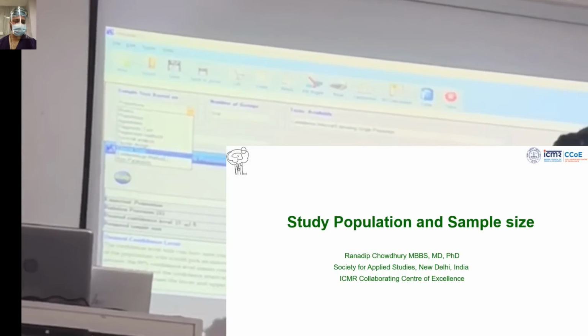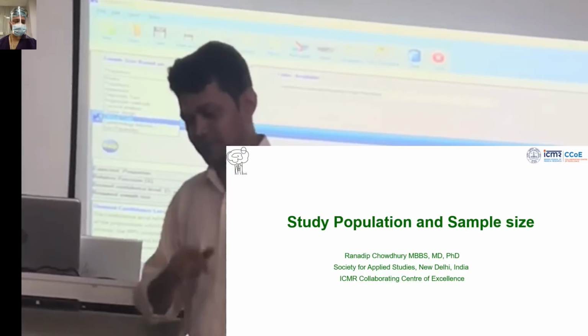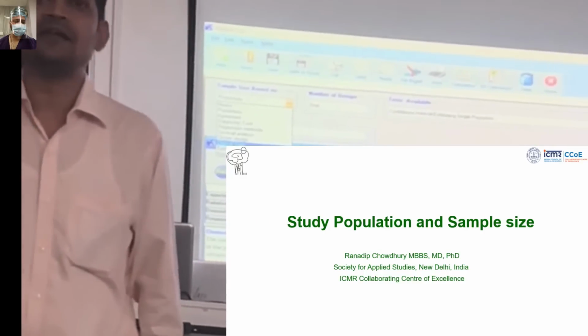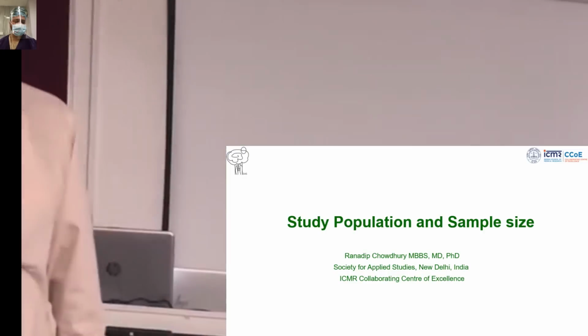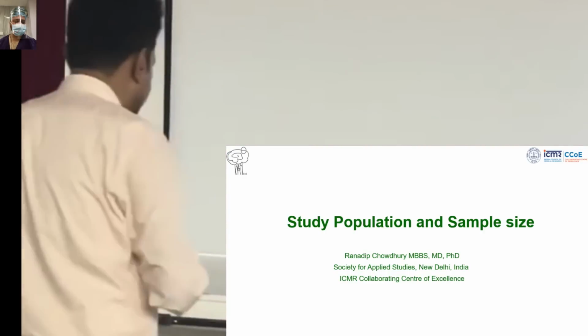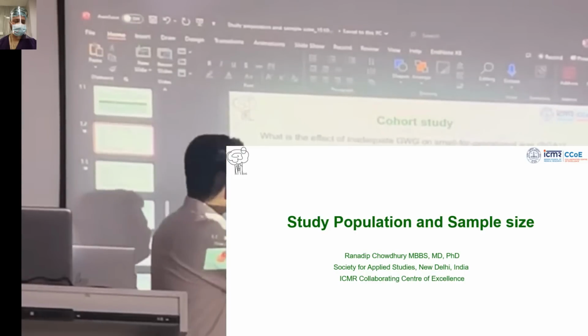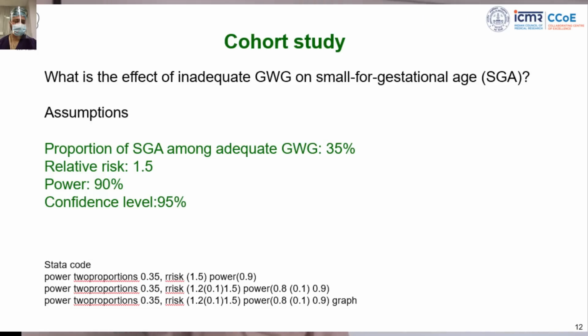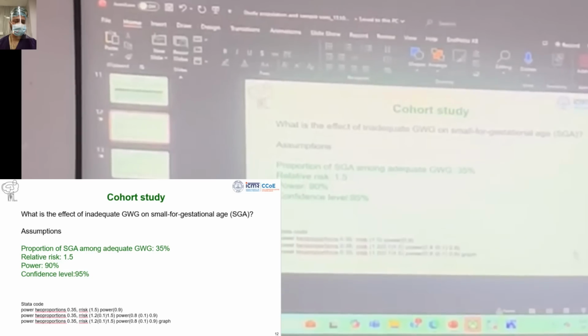What is the next question? That RR you take as 1.5, 2.1. How do we decide that? It is totally dependent on your subject expertise and what is there in the literature. One example I gave you: the relative risk is 1.5, association between inadequate gestational weight gain and small for gestational age. Why did I take 1.5? I could have taken 2, 2.5, 3, 4, 5. So I saw what literature exists, and I found a range between 1.5 to 1.75 from studies done in low and middle income countries.